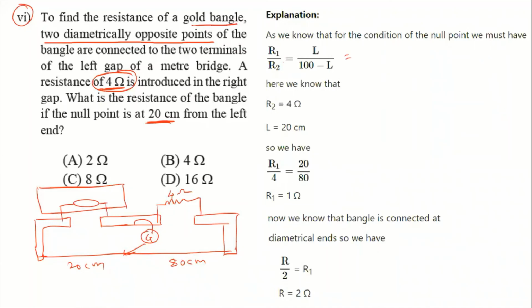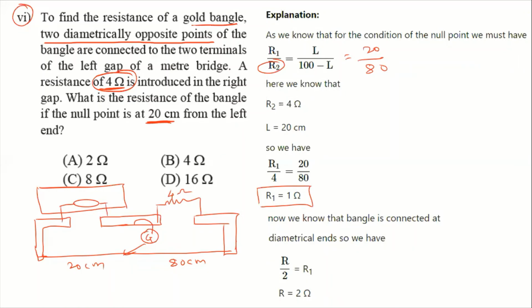We can also write L divided by 100 minus L. So this R2 is 4. So we can write here R1 by 4 is equal to 20 by 80. So we get R1 is 1 ohm. It means the total resistance of this left gap is 1 ohm.